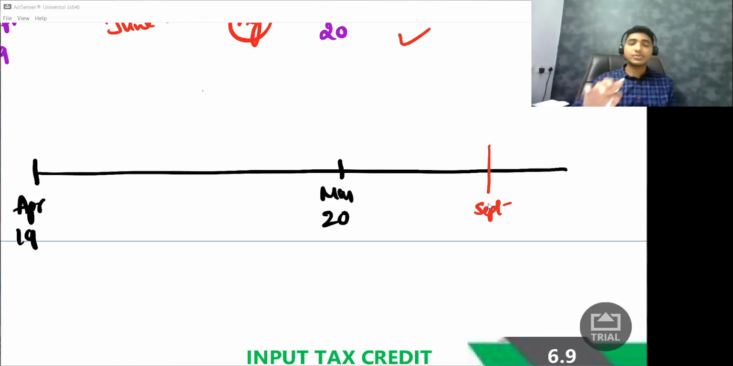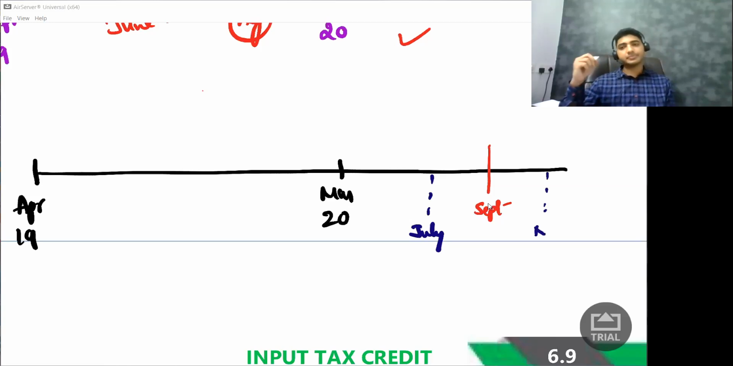But there is one more restriction, that is annual return. So there are two possibilities. I could have filed the annual return in July. This is one possibility. And there is one more possibility. I could have filed the return in November. So let us say I made some purchase in April 2019, and I paid 5,000 rupees as GST.